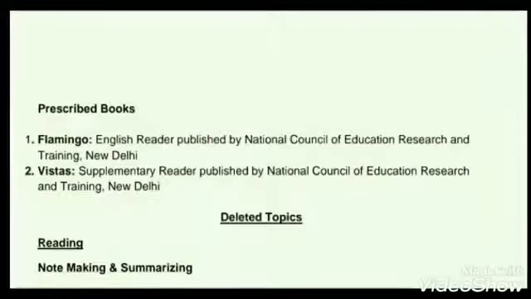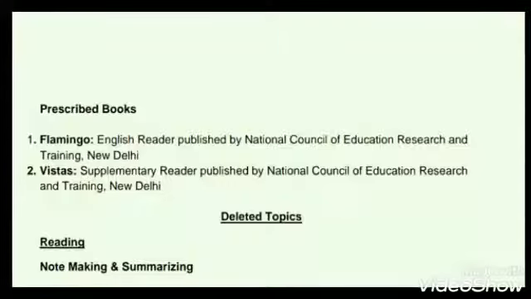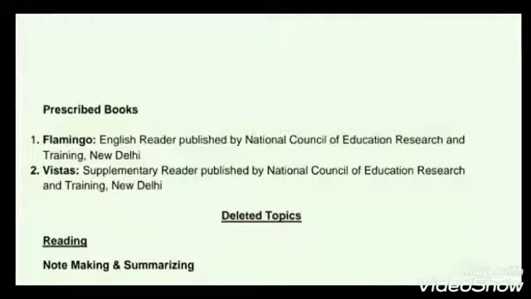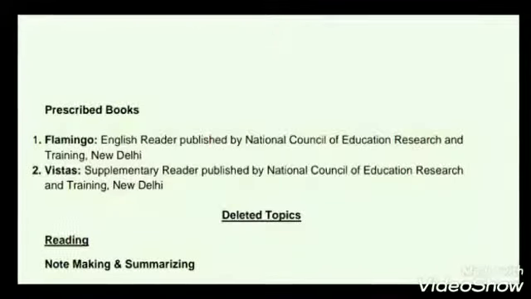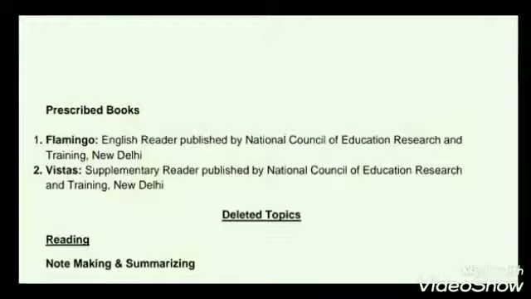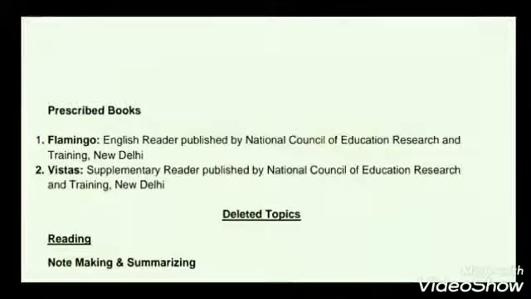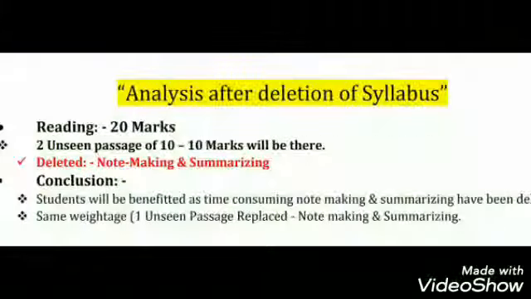Now, the 2 prescribed books, Flamingo and Vistas. Earlier the novel was there, but now it has been deleted. Last year it was deleted, so this year it is not added. Already the syllabus has been made very short, and note making and summarizing are deleted. Remember, I am starting with the deleted topics. Reading part: no note making, no summarizing.